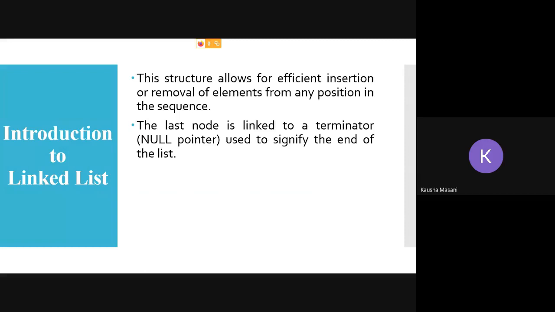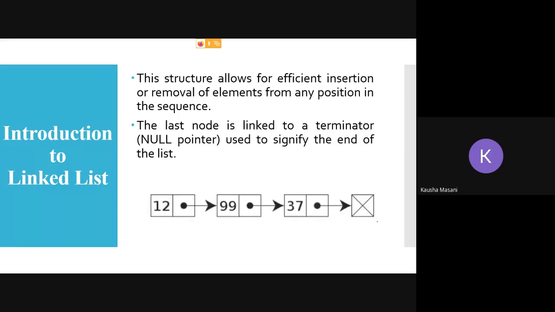As I said, the last node in your linked list is your terminator, that is your null pointer, which is going to signify that you have reached the end of your linked list. Okay, so this is how it is represented. In your examination, you can represent it like this also.